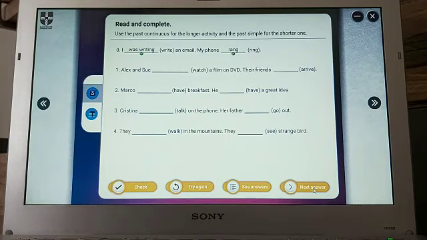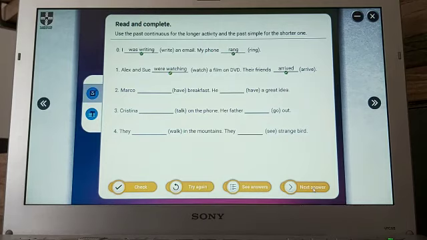Okay, now question 1. Alex and Sue were watching a film on DVD. It is the longer activity. Their friends arrived, shorter one. So with the shorter one, we use past simple.